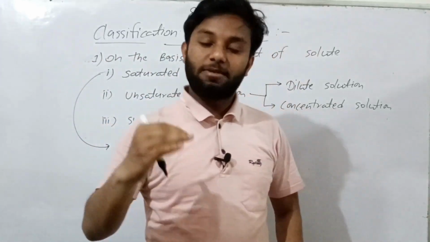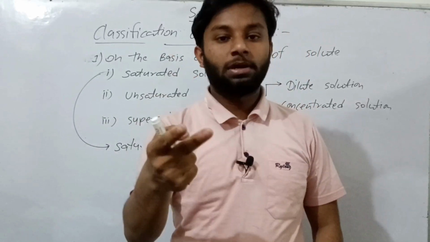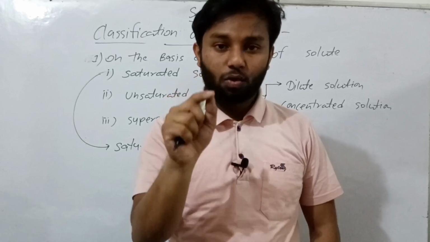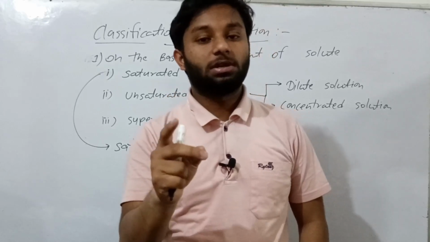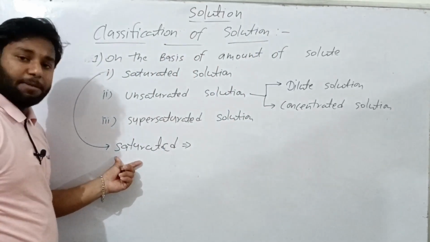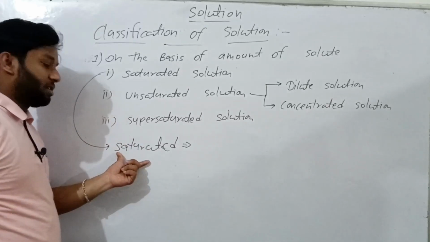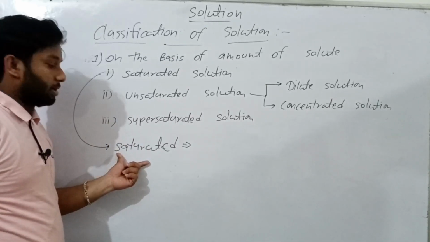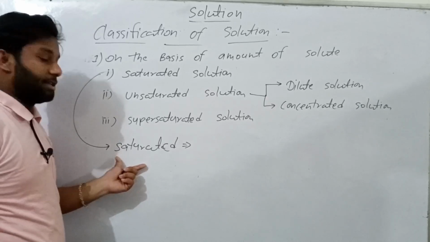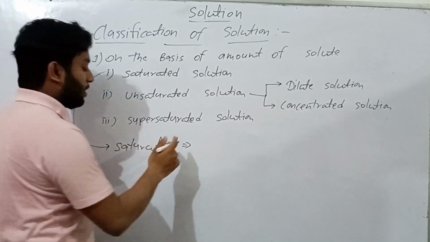I told you that in this chapter we only read about binary solution. It means a binary solution contains only two components, solute and solvent. Solute is present in a solution in a lower amount, solvent in a higher amount. That means saturated solution is a type of solution, listen to me carefully, in which the amount of solute present in the solvent is large. Here I write it in a simple way.